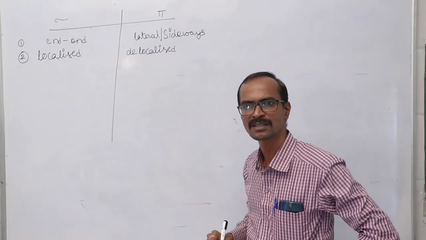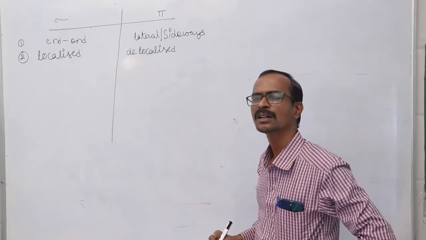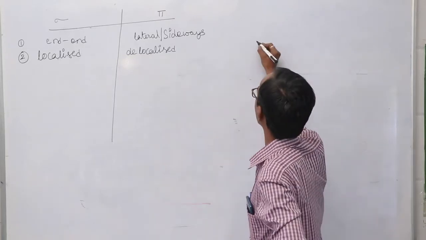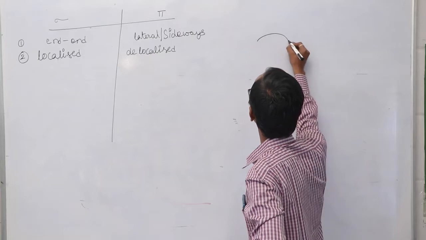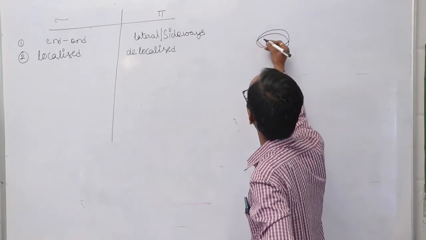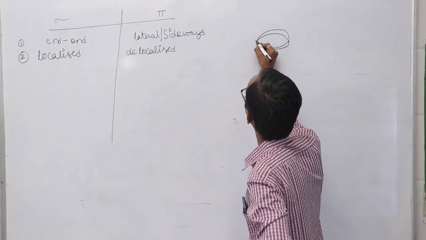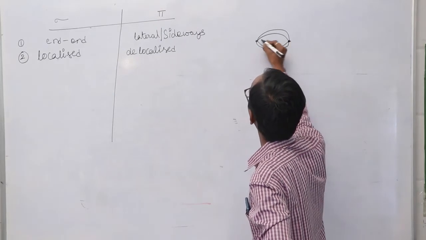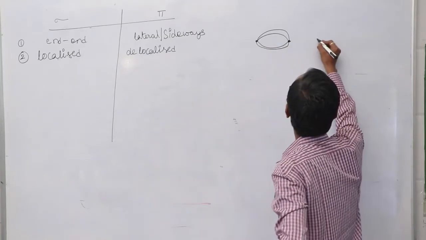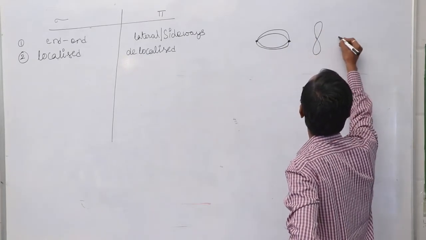Let me take an example using p orbitals. After the formation of a sigma bond using two p orbitals, the electron cloud is present only in between the two nuclei. But in the pi bond, what happens?